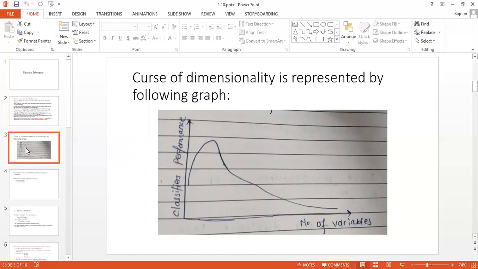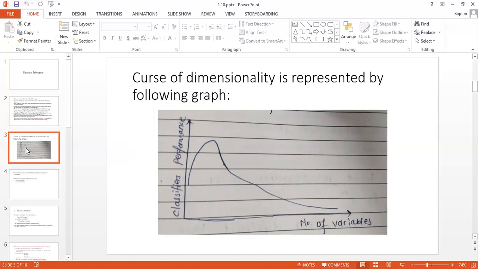What it means is, when we have fewer variables, but the correct variables, and here we consider variables as features, and those features are not irrelevant and not redundant, then by using them we can get high accuracy of the classifier. And when we increase the number of variables, that means the number of features, the performance of the classifier slowly decreases.